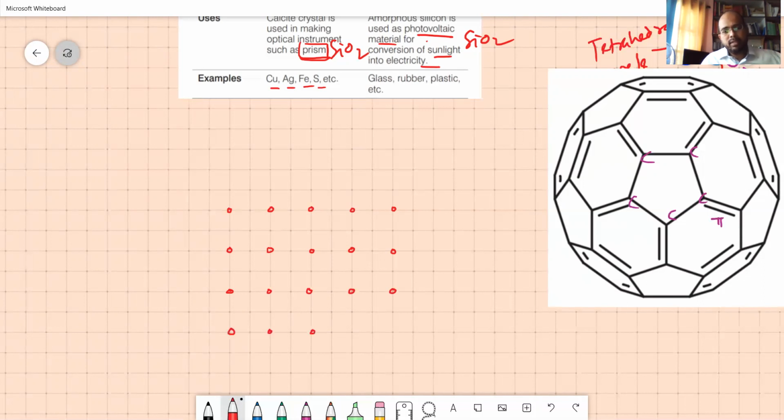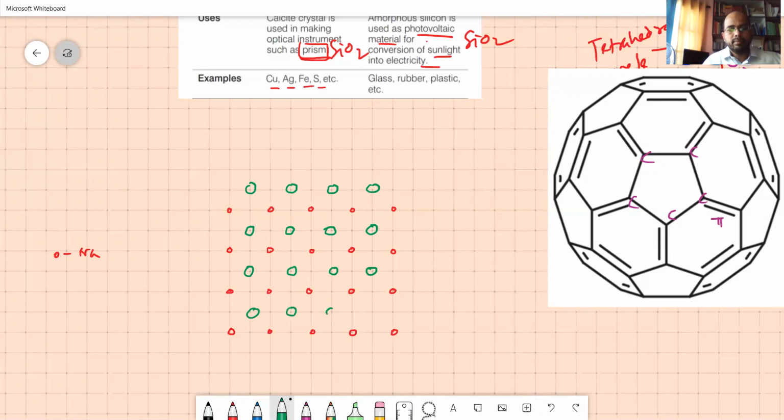If I put all the sodium atoms in ordered arrangements, this is equal to Na and this is equal to Cl. So you can see that I am arranging a two-dimensional array. It will be called the 2D array.